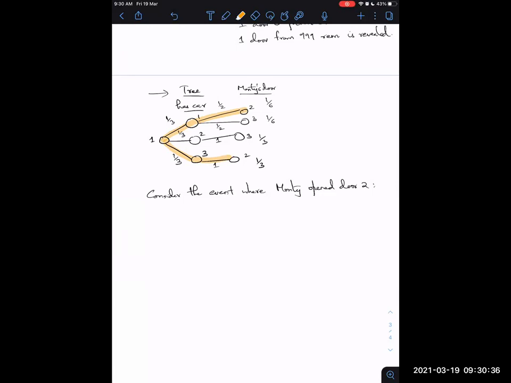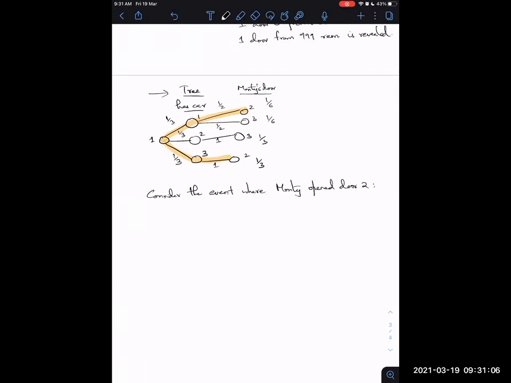Okay. Not sure what is second and third branch because there are many branches, so the topmost and the bottommost branch. Okay, those are the ones that I've shaded. Fine. So now considering these two branches, if you look at the end of it, Monty opened door 2. That's all you had to check for. And what are the probabilities? So now this can be conditioned upon, because we already know that door 2 has been opened.